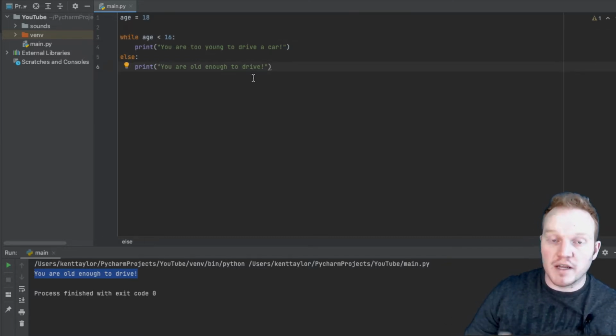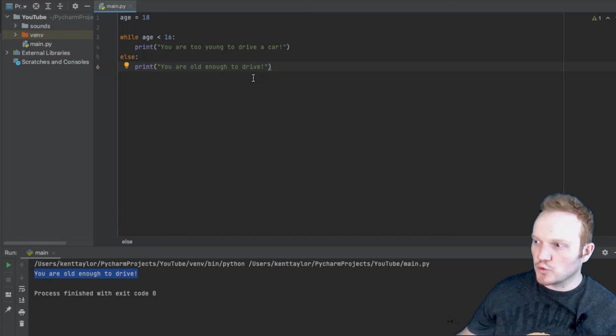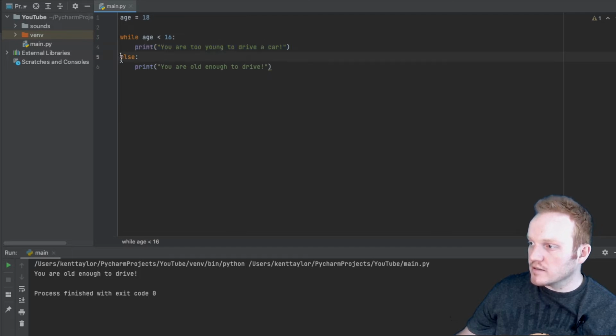A lot of you have been asking, why isn't the else running forever and ever? Because this is not inside your while loop. This is inside your while loop, but this is not. So since something was not true, it did not run.